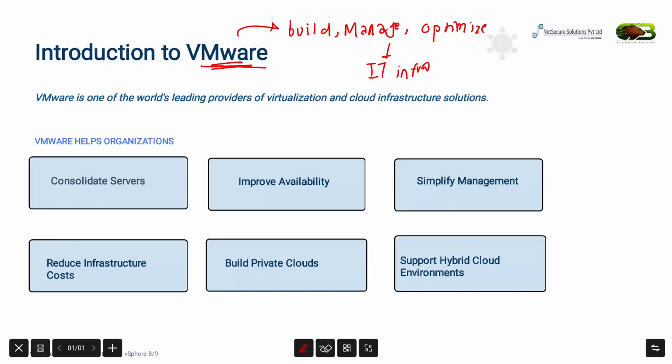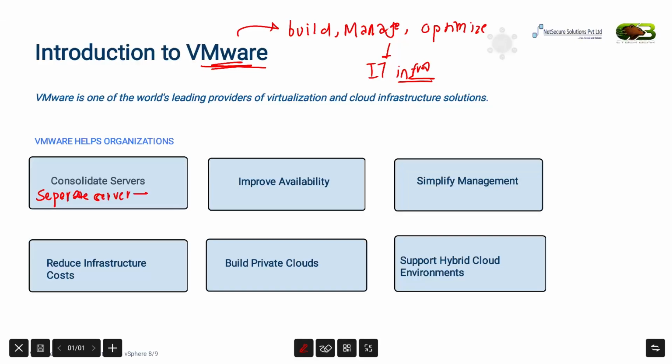The first point is server consolidation. As we discussed earlier, instead of buying a separate server for each new application, VMware allows multiple VMs to run on one single physical server, right?